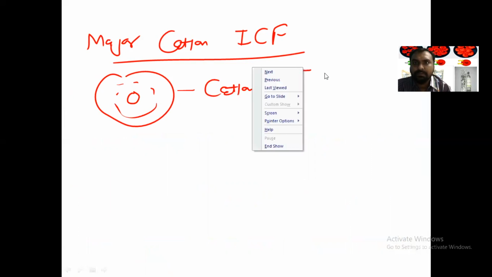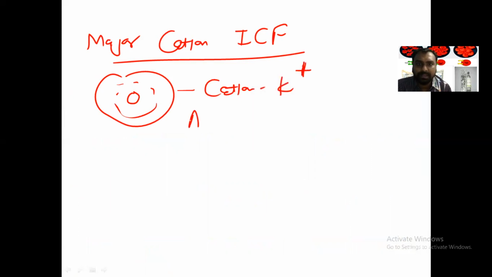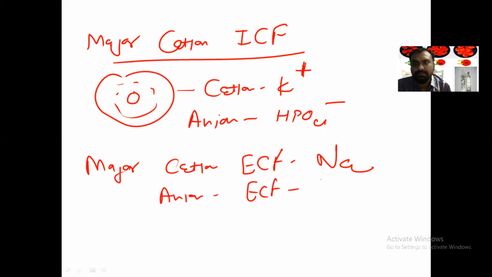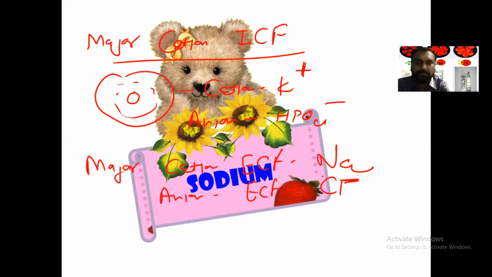And the most abundant anion inside the cell is HPO4 minus. Now, the major cation in extracellular fluid is sodium, and the major anion in extracellular fluid is chloride. This is a basic thing that you should know.